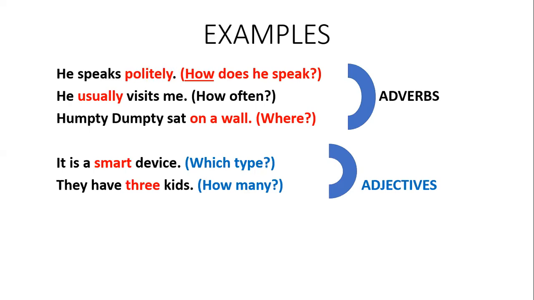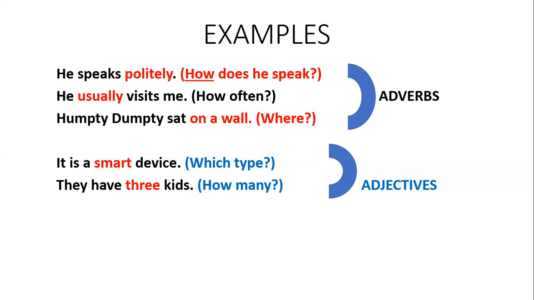So it has been proven that adverbs modify or describe verbs, adjectives, or other adverbs. On the other hand, adjectives basically modify a noun or a pronoun.